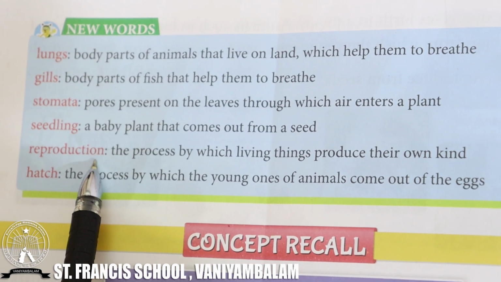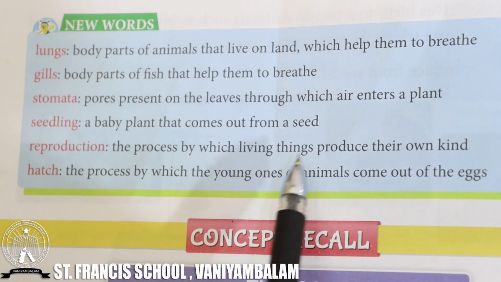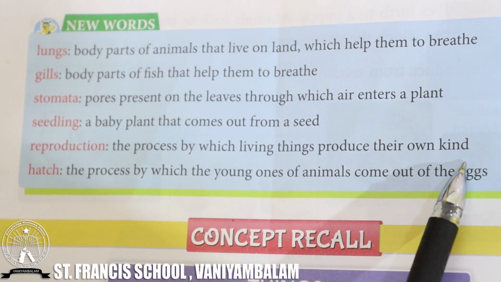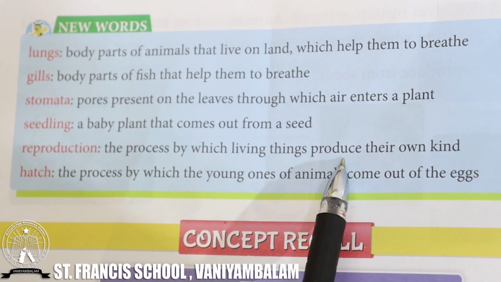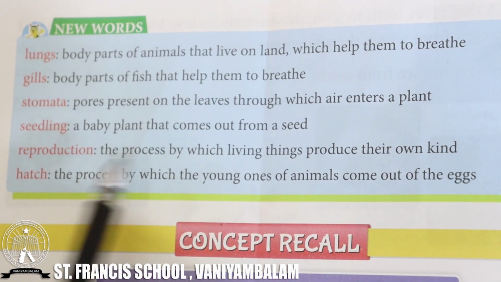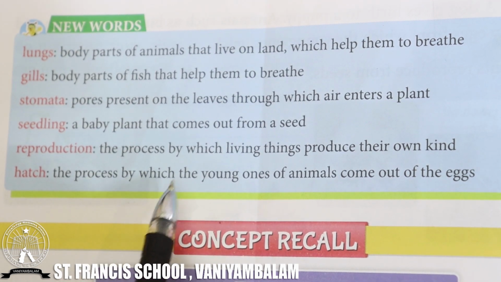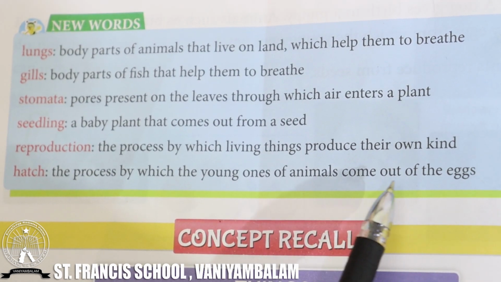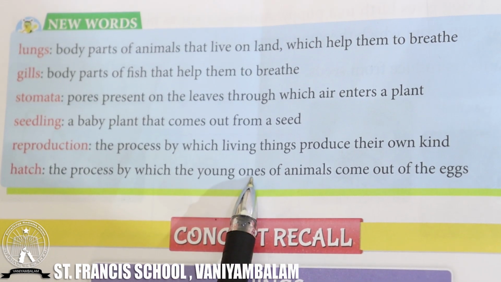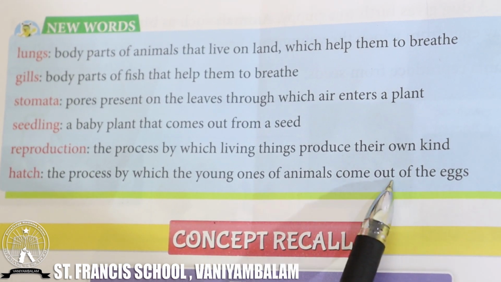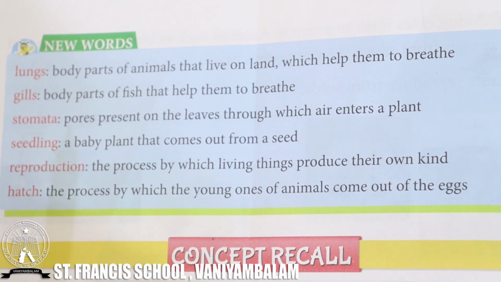Next is reproduction that we discussed today. What is reproduction? The process by which living things produce their own kind. And the last word is hatch. What is hatch? Hatch is the process by which the young ones of animals come out of the egg. Clear? These are the new words that we studied in this chapter.